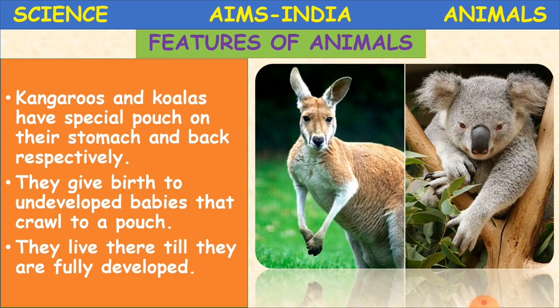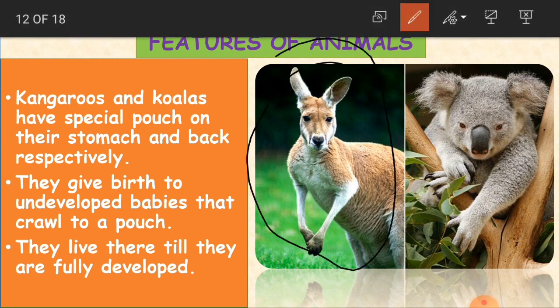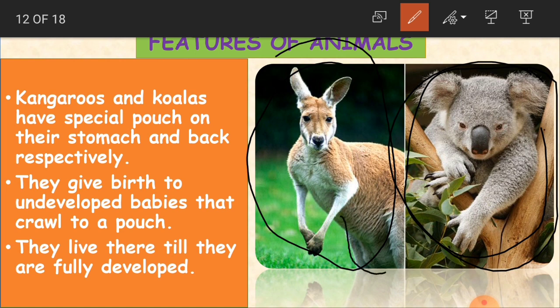Kangaroos and koalas have special pouch on their stomach and back respectively. Have you seen kangaroo, children? This animal? Probably when you have visited any animal zoo, then you might have come across such type of animal, like we call them kangaroos, even koalas. Clear, children? And how is their body structure? They look normal like the other animals, like cow, horse and all that? No, they have got a special pouch on their stomach and back. See here, this is the pouch on their stomach and also the back.